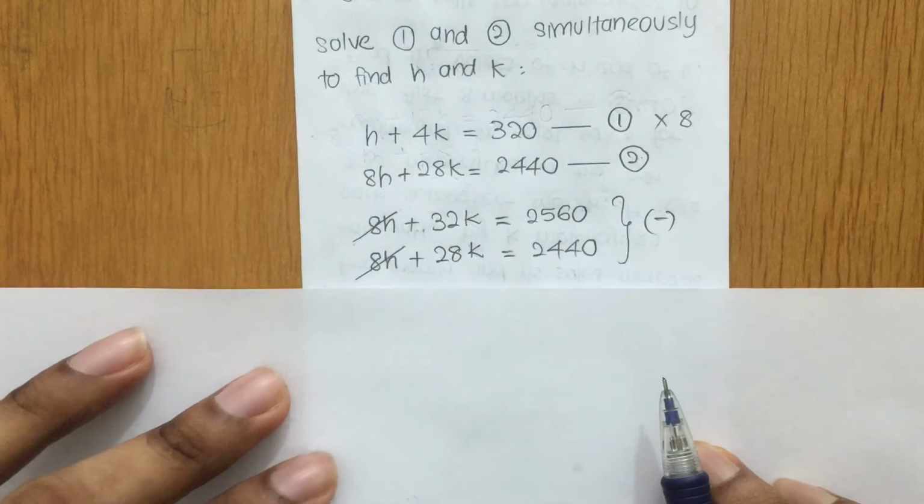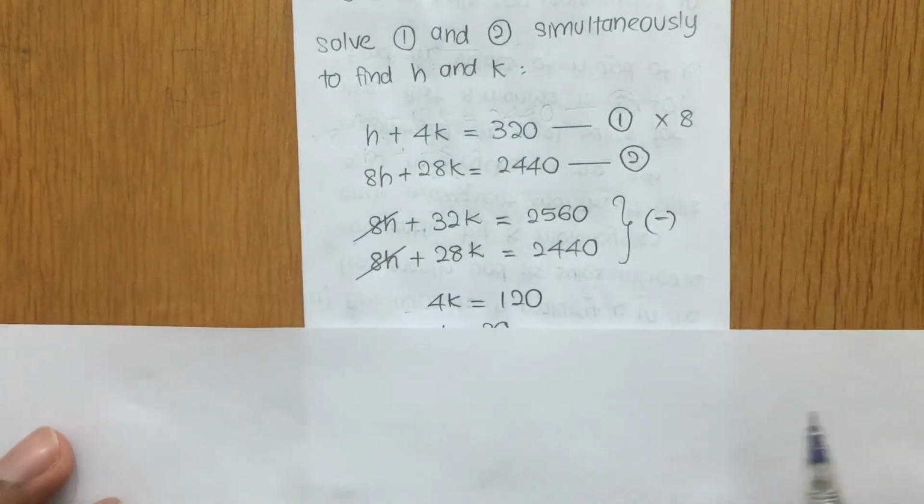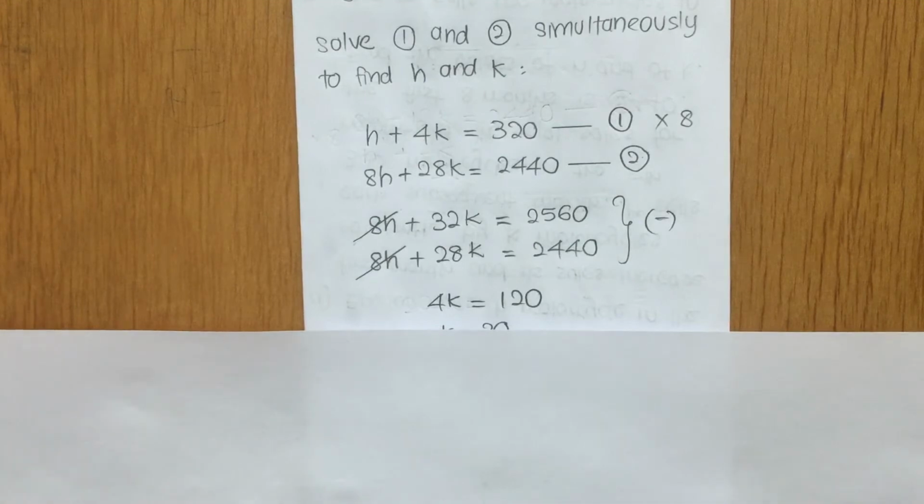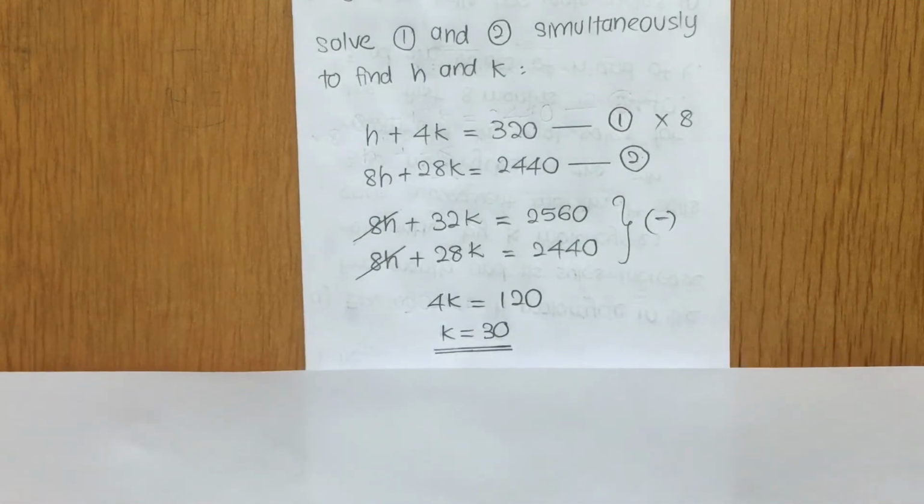So you're almost there. 4k is equal to 120. So to find k, you divide 120 by 4. So from here you get k is equal to 30. So this is your first solution. You get your one answer.